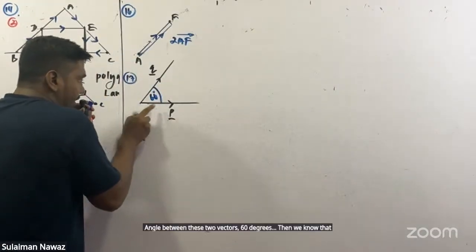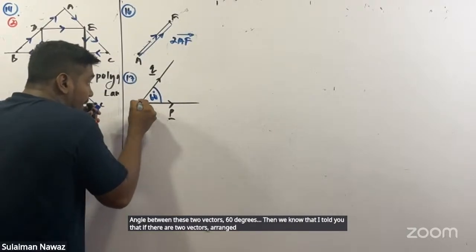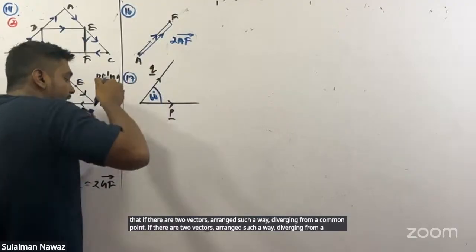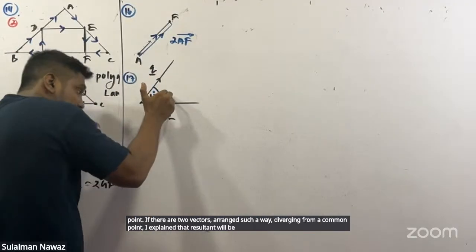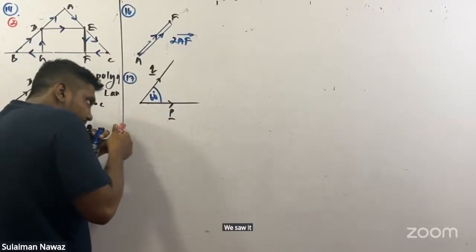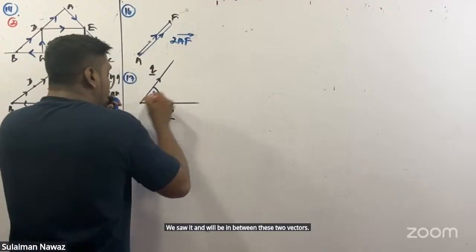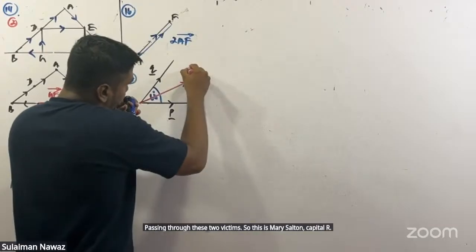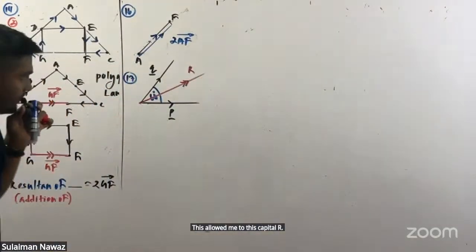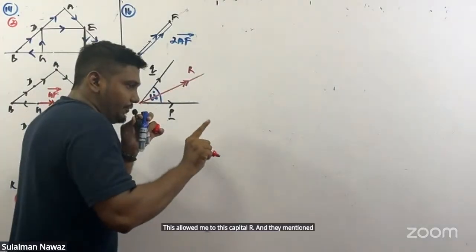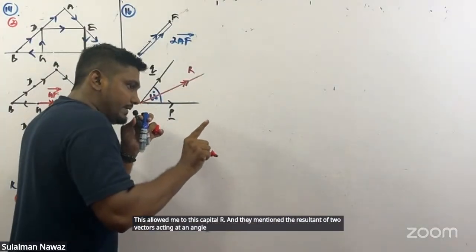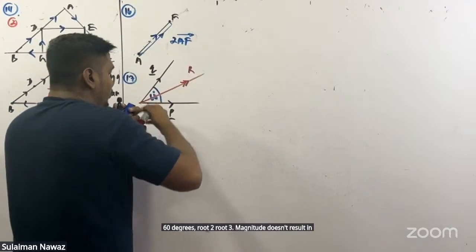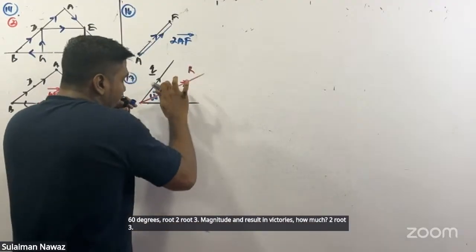I told you that if there are two vectors arranged in such a way, diverging from a common point, the resultant will be in between these two vectors, passing through them. So this is my resultant, capital R. The resultant vector is capital R. And the magnitude of the resultant vector is 2 root 3.